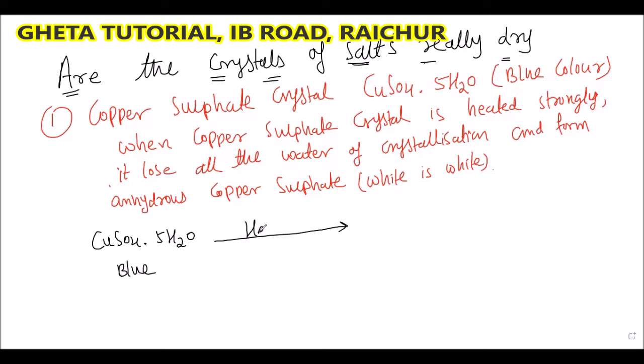When we heat strongly, you will get anhydrous copper sulfate. And what else will we get? Can you say what is the plus?